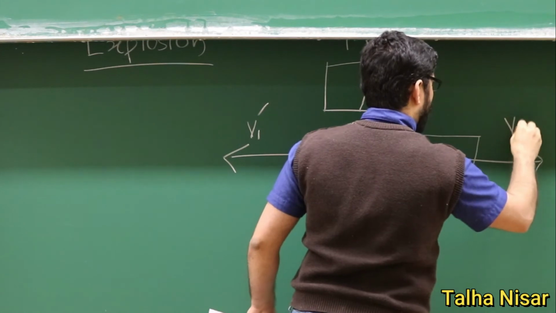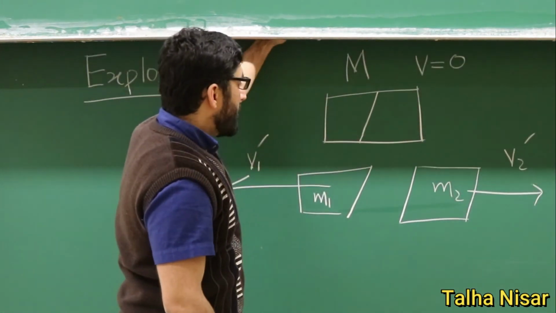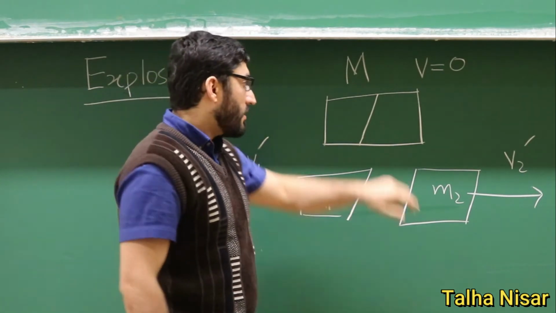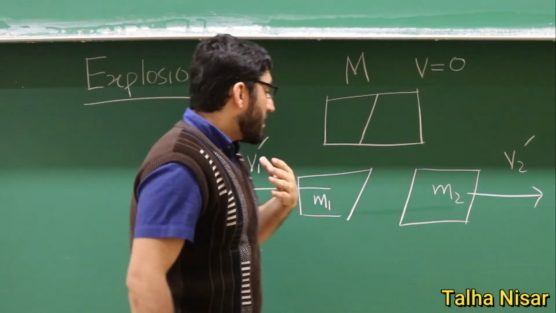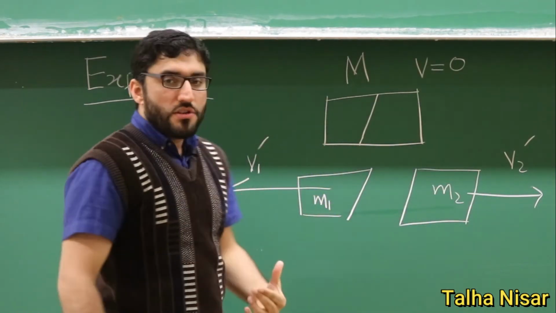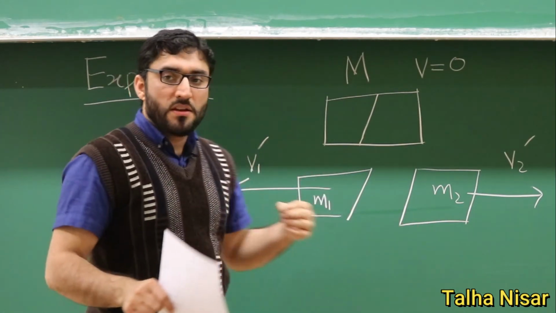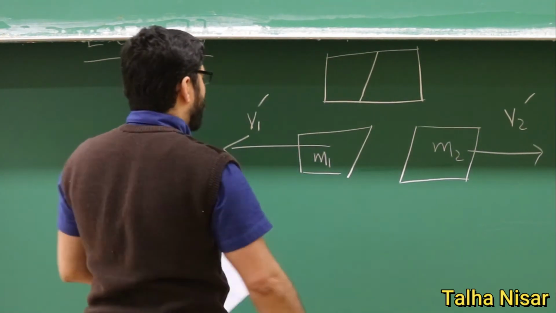So this is V2 prime. What we see here in this case is that the kinetic energy is definitely higher than before, because the velocity here is 0, and after the explosion the kinetic energy is higher, but the momentum is conserved. Since they are moving in the opposite direction, the momentum of the system will be 0.